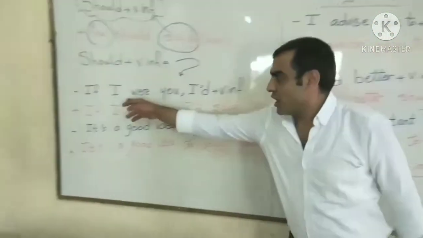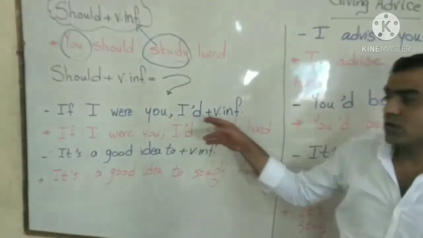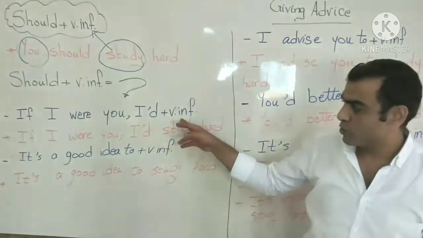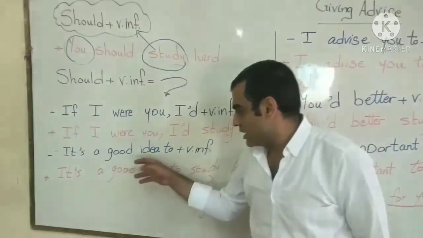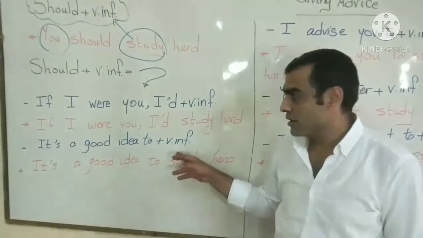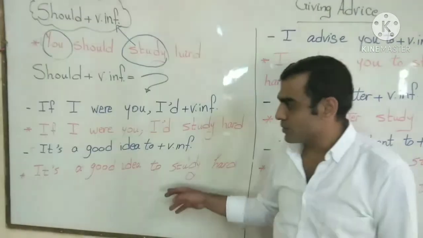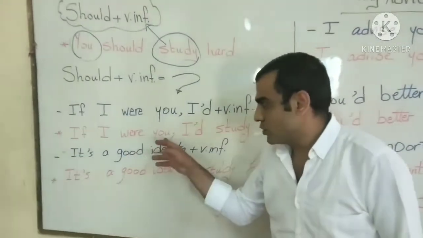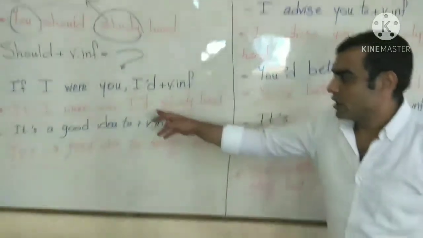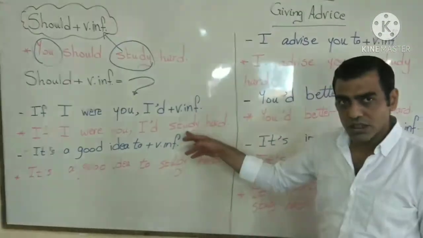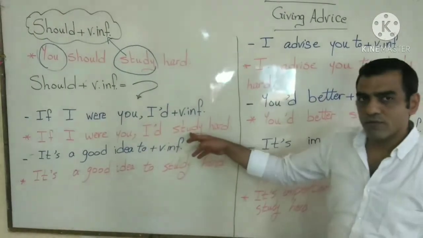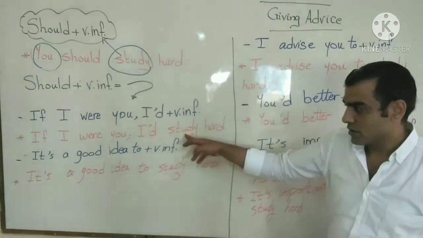Should plus verb infinitive equals if I were you, I would, plus verb infinitive, the second conditional, as you have been told before. If I were you, I'd study hard. As you can see, would is always followed by the verb infinitive.